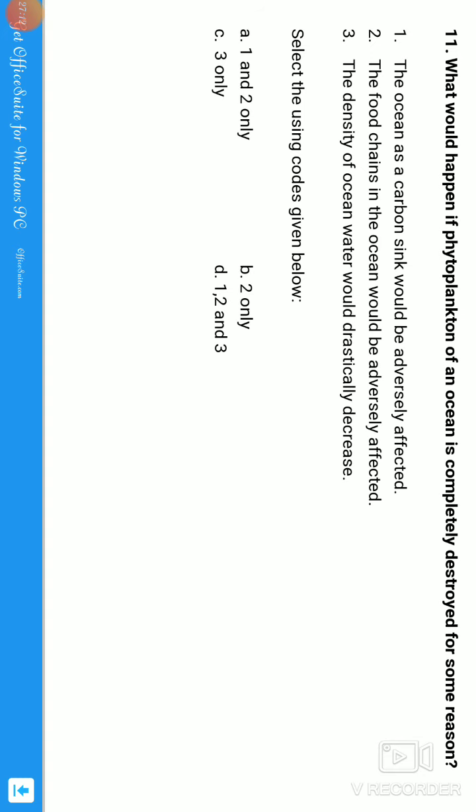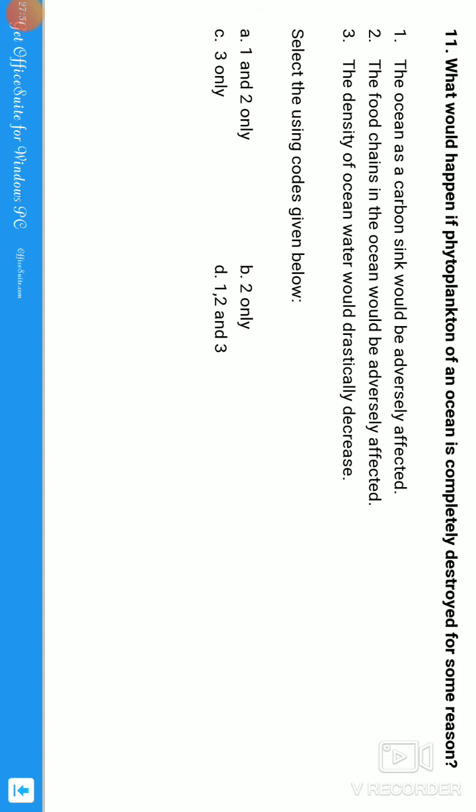So if we do not have the phytoplanktons, they are not going to sink the carbon, that is, the carbon sink would be adversely affected. That proves the second statement: the food chain in the ocean would be adversely affected. Exactly, guys, the phytoplanktons are the primary producers in the marine ecosystem. If there are no primary producers, from where will the primary consumers get the food? The primary consumers can't get the food, so the food chain gets adversely affected.